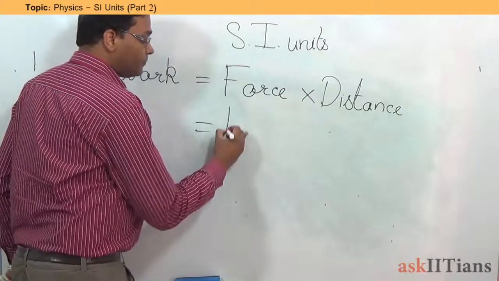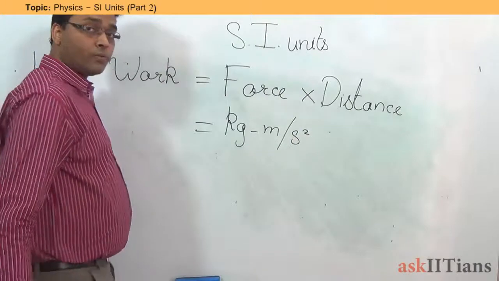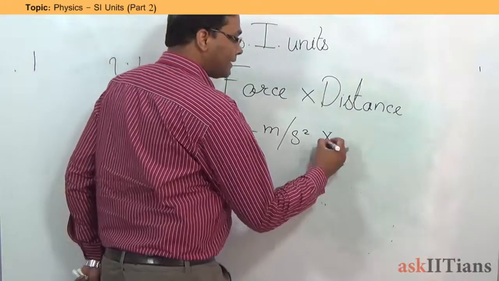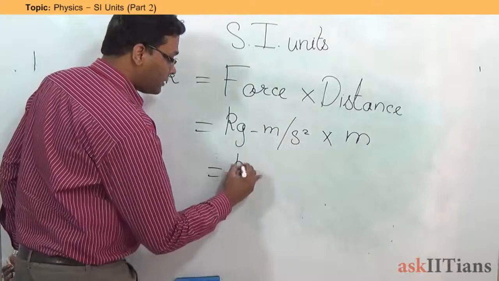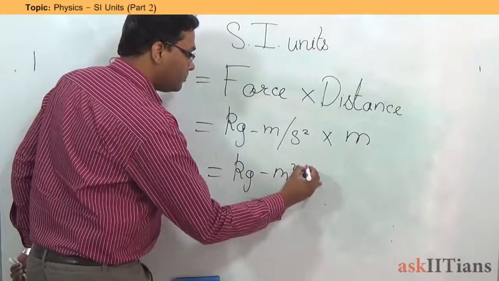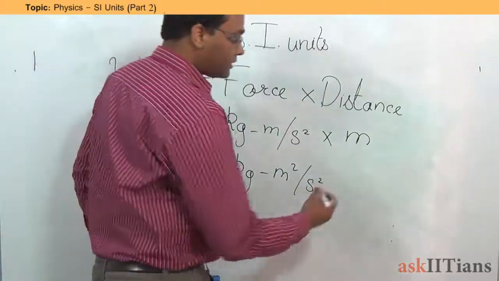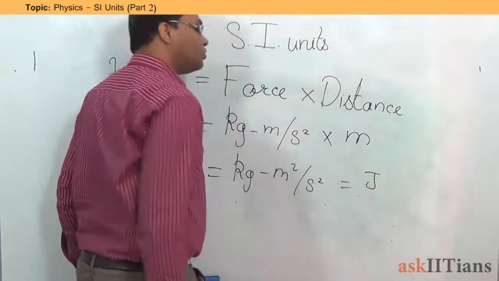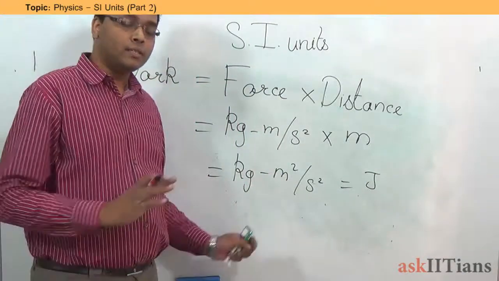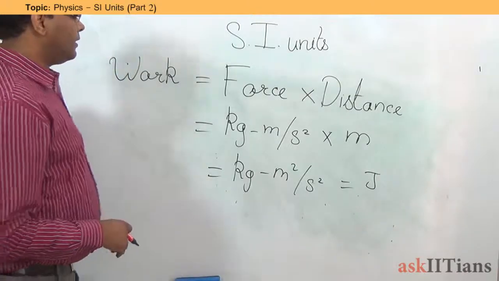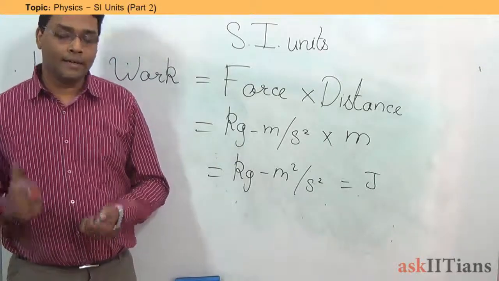Force is measured in kilogram meter per second square. You multiply that with meters because the distance is measured in meters. So this is going to be equal to kilogram meter square per second square. This is also generally referred to as joules. So either you write it like this or you write it in joules. Joule is the general unit in the SI system. So this is what we specify as a unit, right?